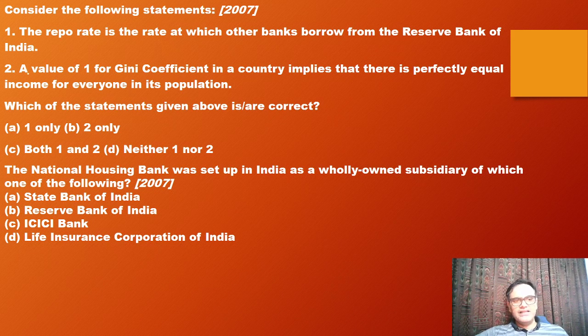Yeah. A value of 1 in Gini coefficient in a country implies that there is perfect equal income for everyone in the population. No. Gini coefficient of 0 represents perfect equality. 1 represents perfect inequality. We'll be studying that in poverty and unemployment chapters. So they have combined the knowledge from two chapters to create one question. Answer to this question therefore is 1. Basically definition of repo rate is asked.